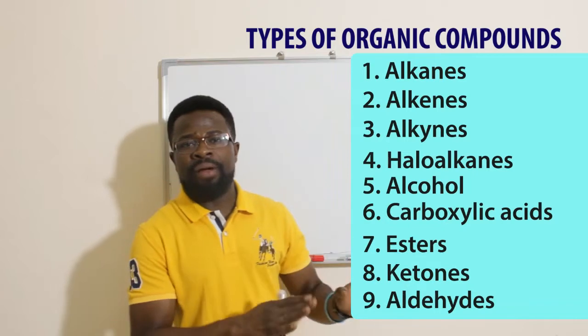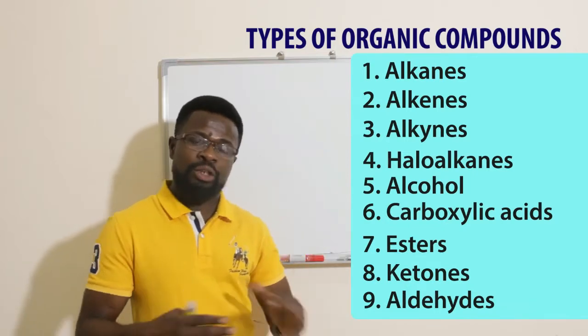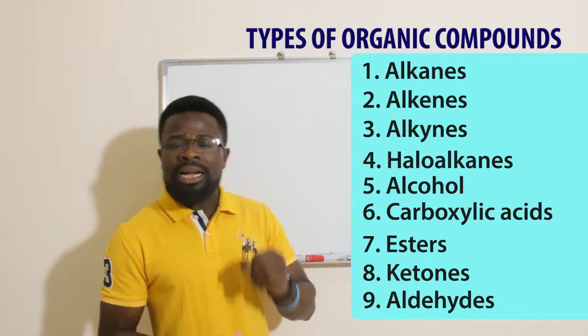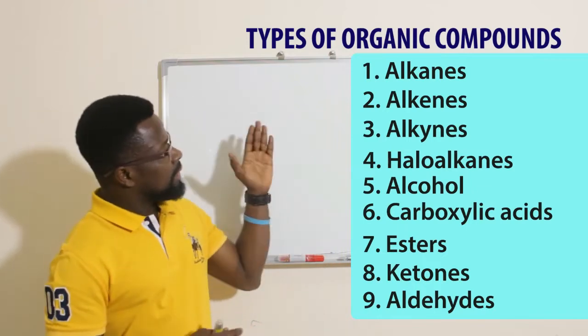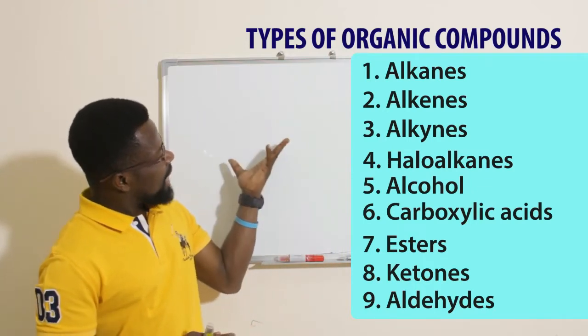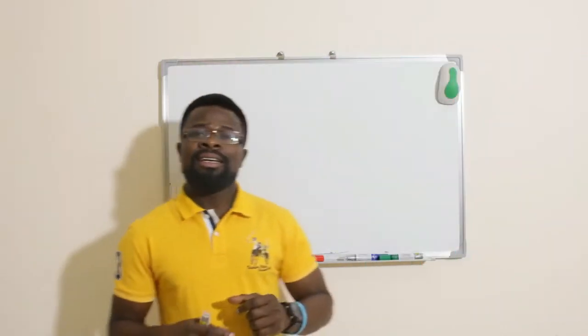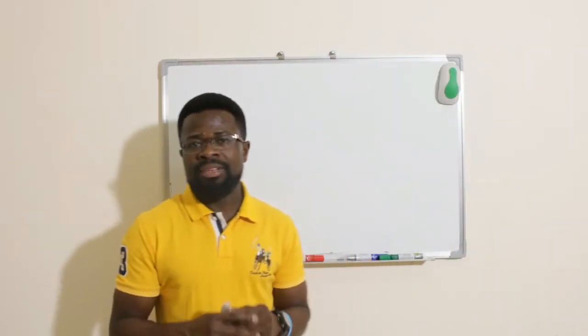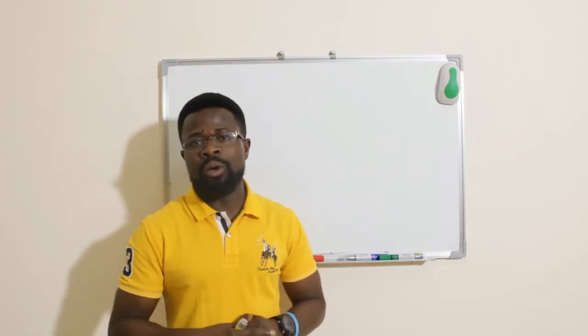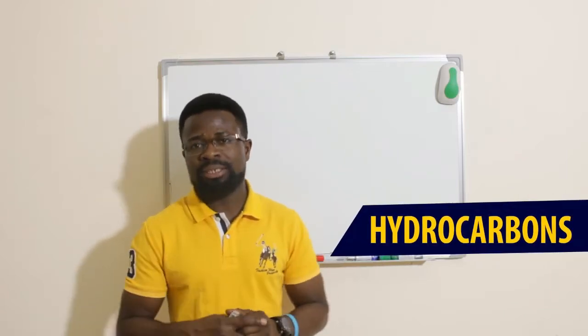These are the different organic molecules that we are going to look at. The first 4, which are the alkanes, alkenes, alkynes, and the haloalkanes, have a common name, and that name is hydrocarbons.